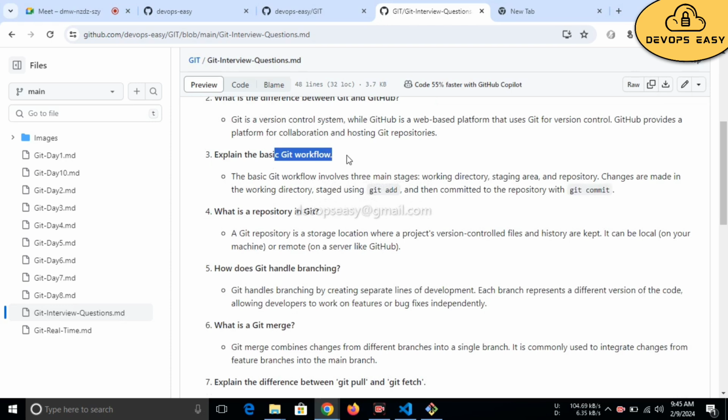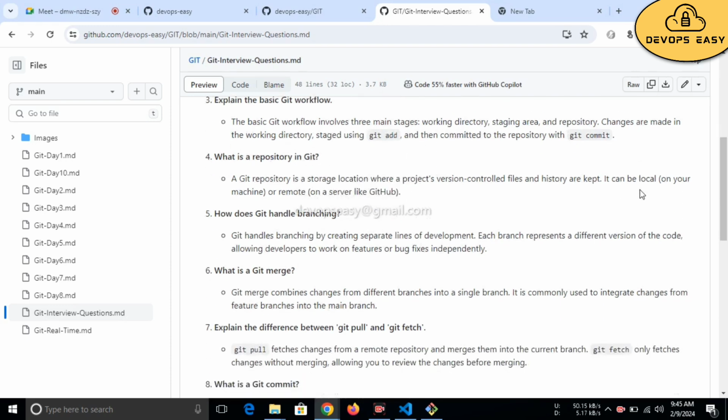So what is a Git workflow? We have discussed it from day one. The basic Git workflow involves three main stages: working tree, staging area, and local repo. Changes are made in the working tree, staged using git add, and then committed using git commit.